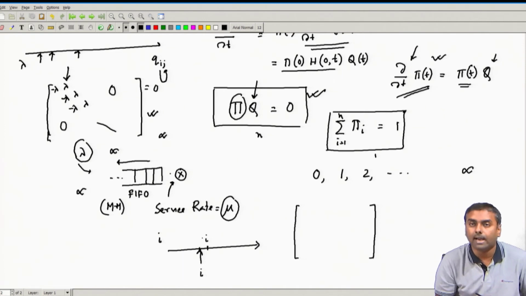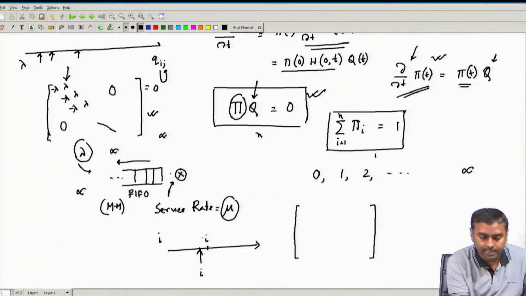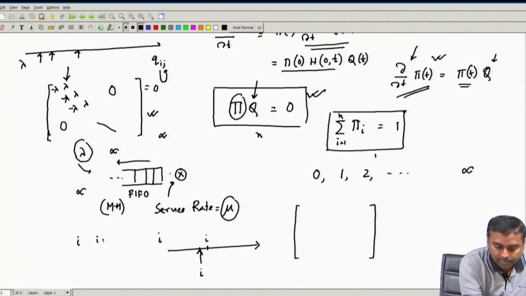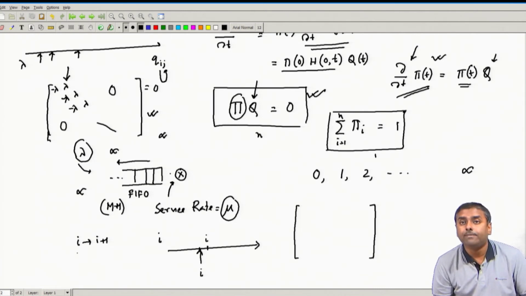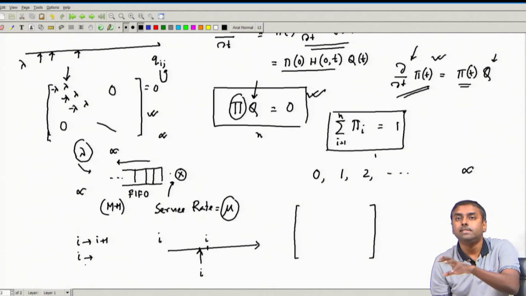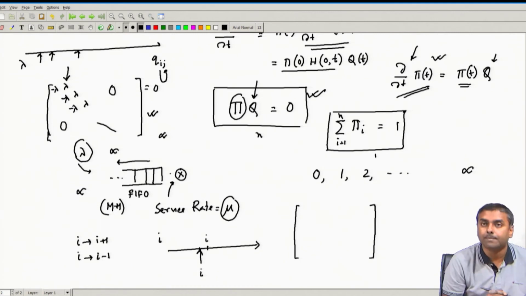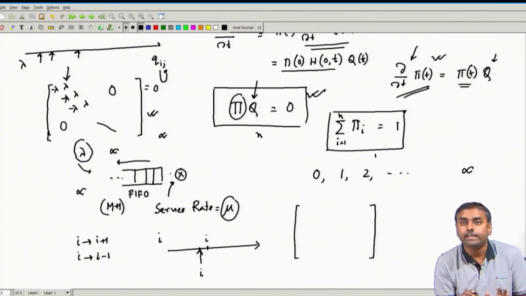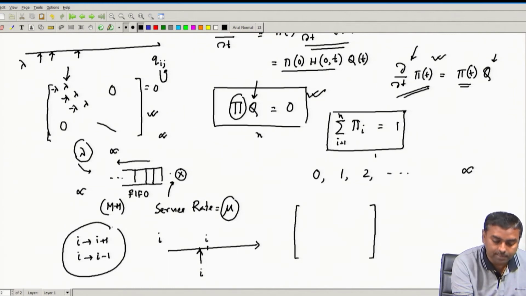Or it can happen that in the immediate next time one arrival happens, then I will go towards I plus 1, that is valid. And there might also be a possibility that a particular person who is in service, his service gets over, then I will go to I minus 1. Nothing other than this can happen, only these are the possibilities.